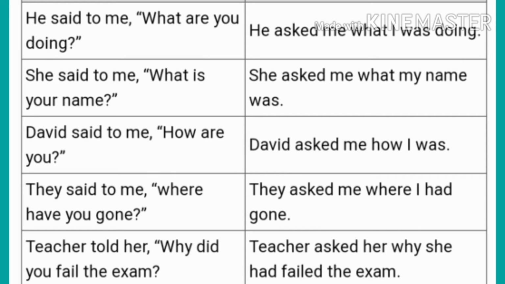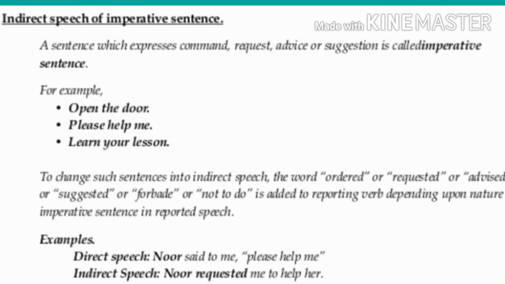Next is David said to me, "How are you?" In indirect, David asked me how I was. They said to me, "Where have you gone?" They asked me where I had gone. Teacher told her, "Why did you fail the exam?" Teacher asked her why she had failed the exam. Remember one thing, in interrogative sentences, we change our tense and pronoun according to our previous video.